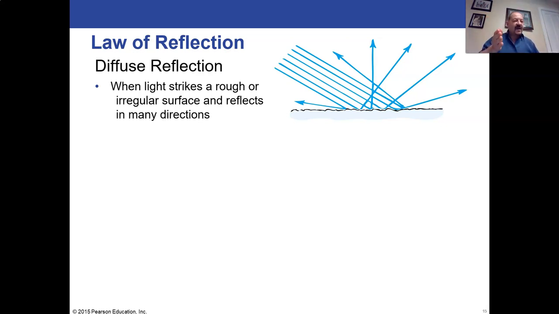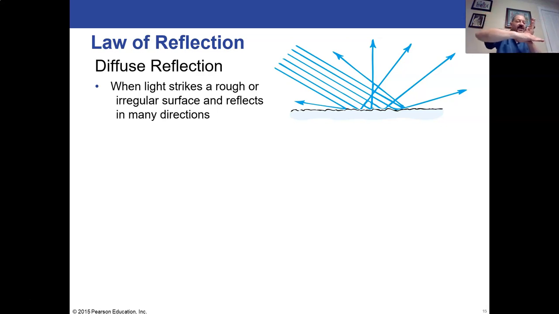The incident angle and the reflection angle are identical still, but the problem is the surface is changing angles wherever the light hits it. So if the light hits it in one place, the surface might be flat and your normal's here, but over here you might have a little bump, and now the normal is a different direction, and maybe the surface is over like this, and now the normal is this way.